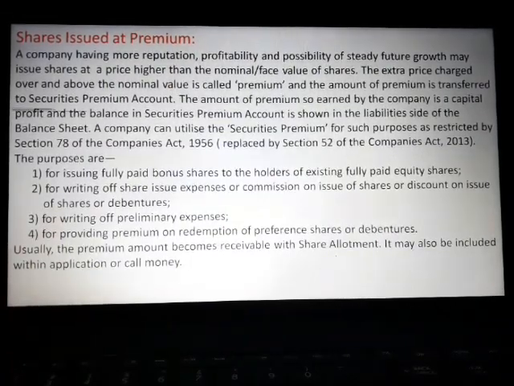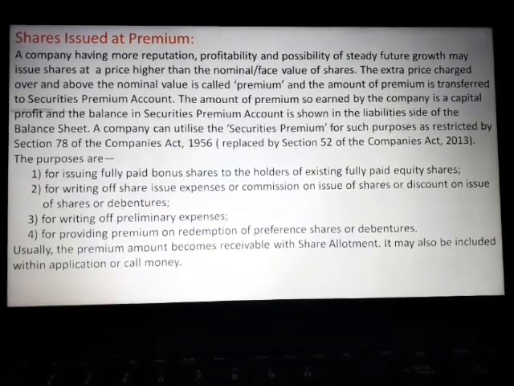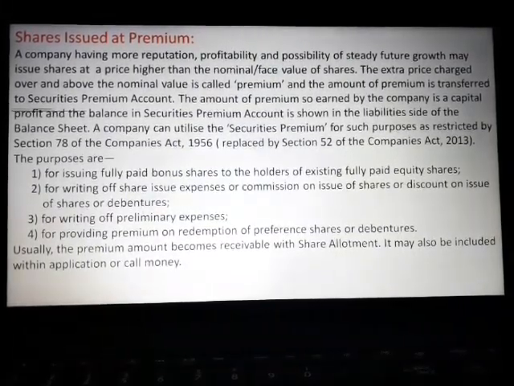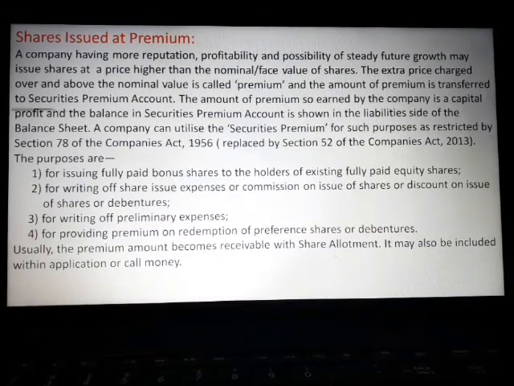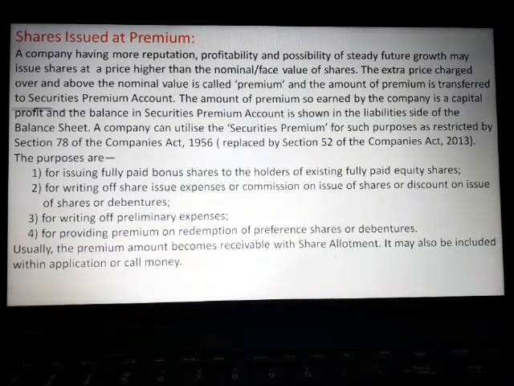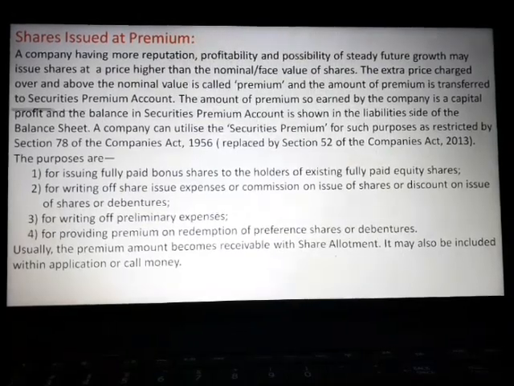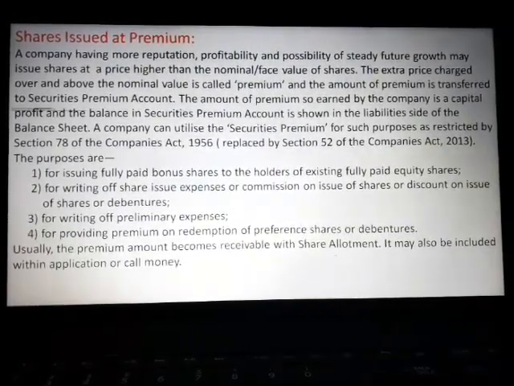Issued at premium means the shares are issued at a price more than the nominal value or face value. So, if the nominal value or face value of a share is less than the issue price, then it is called shares issued at premium. Suppose the nominal value per share is rupees 10 and the shares are issued at rupees 15. So, rupees 5 is extra charged for every share. Rupees 15 is the issue price, rupees 10 is the nominal value per share, and the difference, rupees 5, that is the extra price charged on every share, is called the premium.